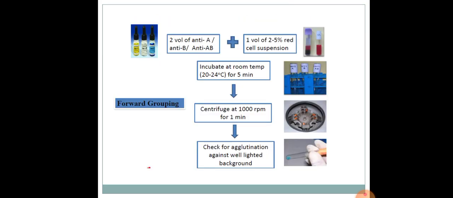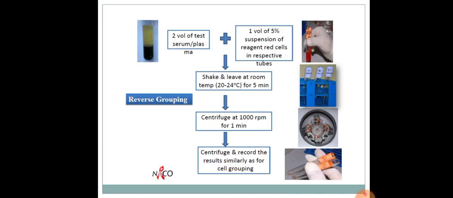Forward grouping: 2/3 of the test tube should contain anti-A or anti-B antisera, and 1/3 should contain red cell suspension. They are incubated at room temperature for 5 minutes, then centrifuged at 1000 rotations per minute, then checked for agglutination against a well lighted background.